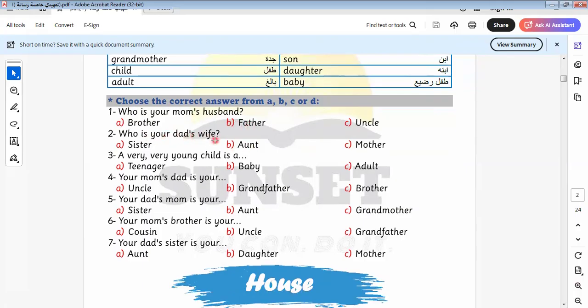Who is your mom's husband? Sorry, I made a mistake here. If your father and mother separated from each other, and your mother married another man, and your father married another woman, then mom's husband will be uncle. And the wife is called aunt.